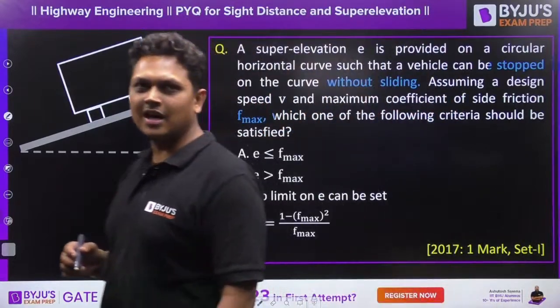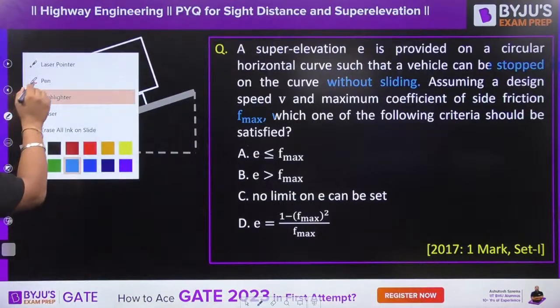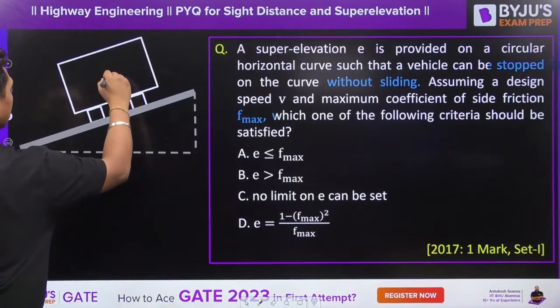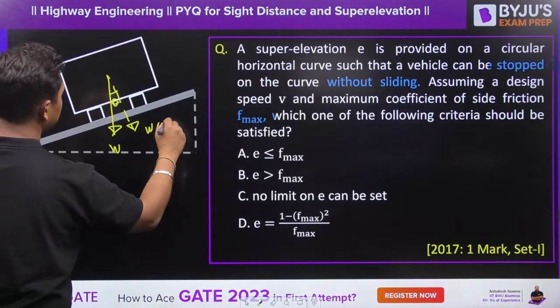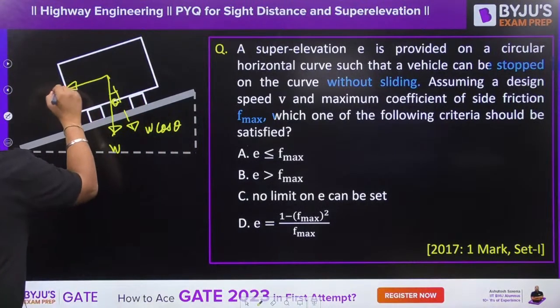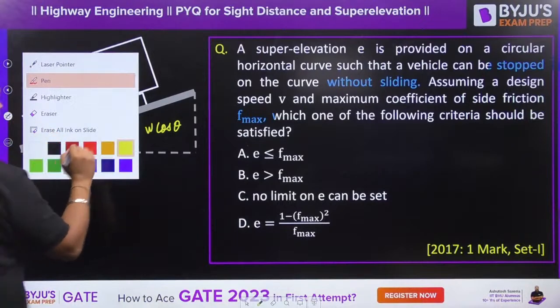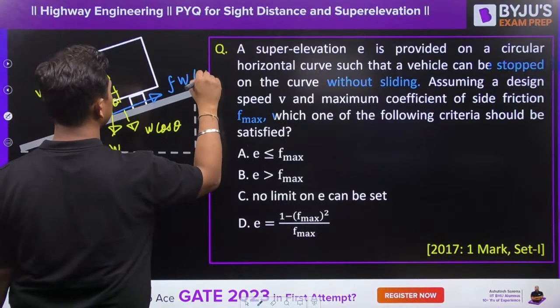Tell me what is the answer, guys. A stopped vehicle should not skid inward. I have already explained. If this is a stopped vehicle, your weight is going to act like this. One component of the weight will be W cos theta, and one component will be W sin theta. In order to resist this, your friction is going to act, f W cos theta.